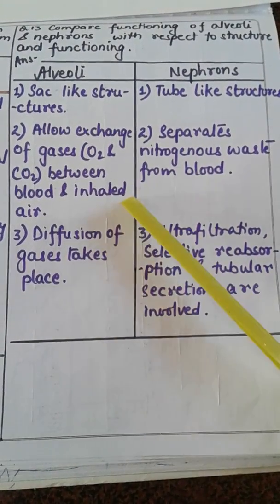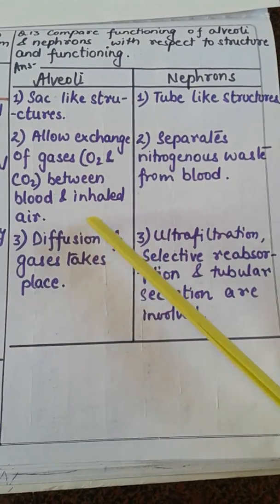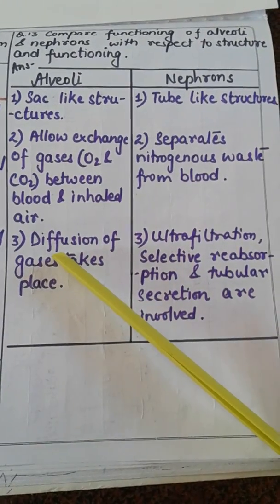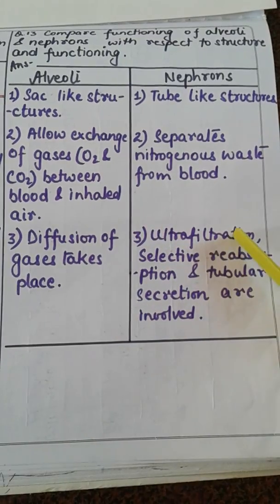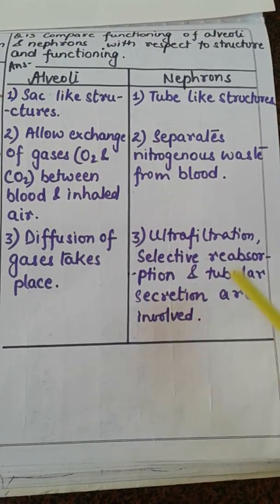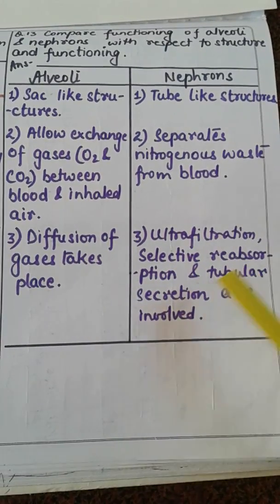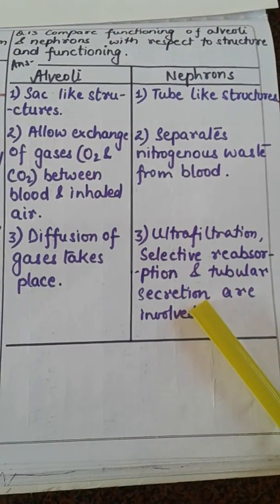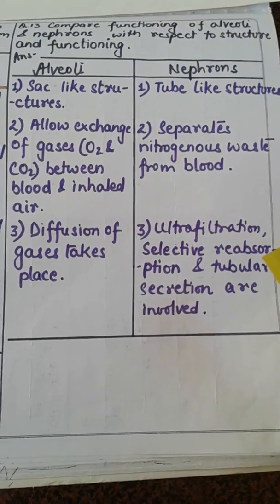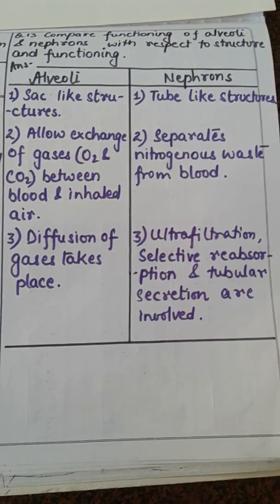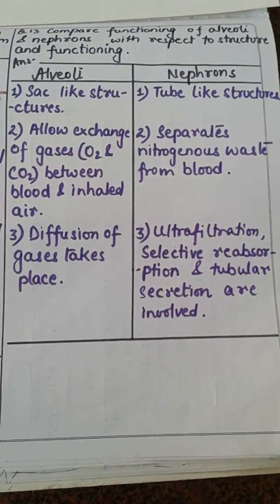Third point, when the exchange of gases takes place, it takes place by the process of diffusion. But in nephrons there are three main processes: the first is ultrafiltration, then selective reabsorption, and the last one is tubular secretion. So this was all about this NCERT exercise of this chapter, life processes.